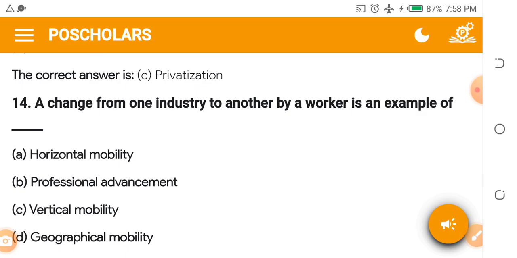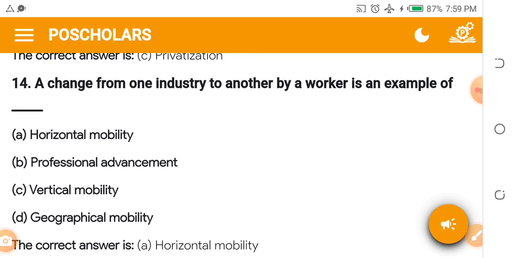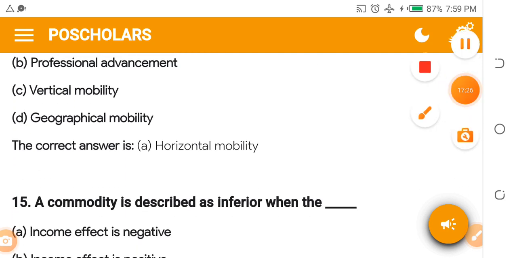There is a different kind of mobility from maybe you were a farmer and you now change to become a medical doctor. A change from one industry to another by a worker is an example of, is it horizontal mobility? The answer actually is horizontal mobility. A change from one industry to another is move horizontally to another place. Okay, are you still following?